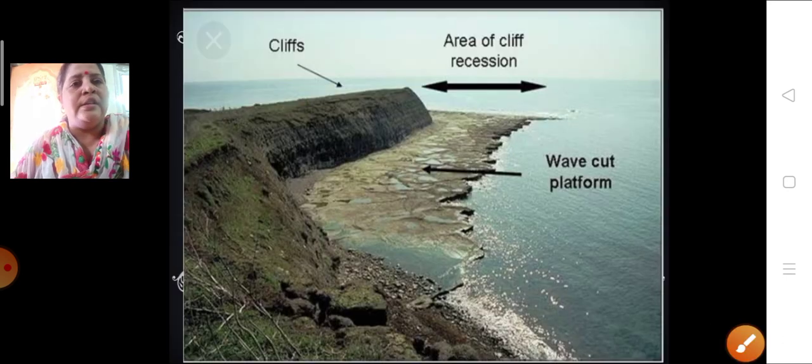Here you can see the actual picture, how it looks when we go to the sea shore. It is showing the cliff, the area of cliff recession, and the wave cut platform, how it is formed, that you are able to see lively. That means not in a diagrammatic form, but directly how it looks like. Okay, children.